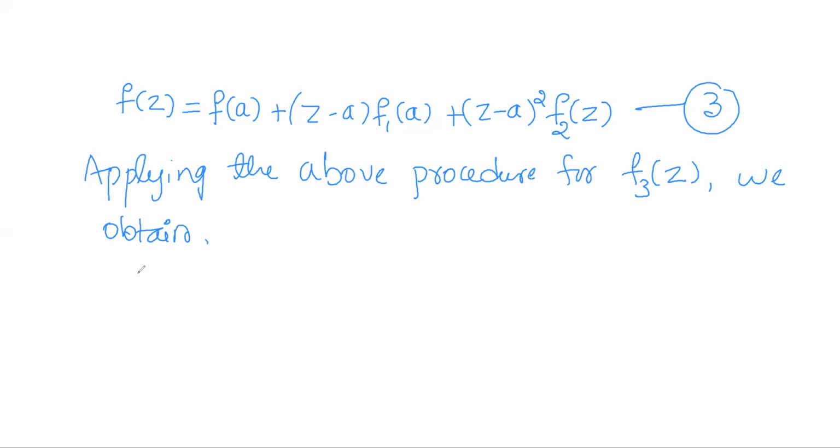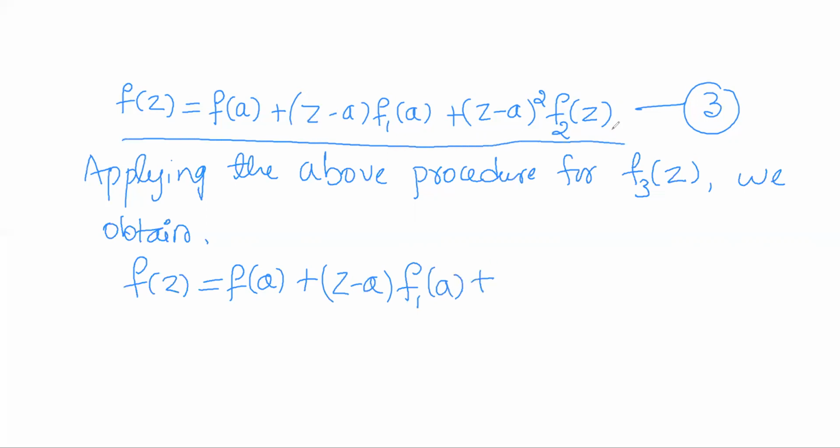So finally we obtain a representation of the form f of a plus z minus a into f1 of a plus, so this is the representation at the end of second step.